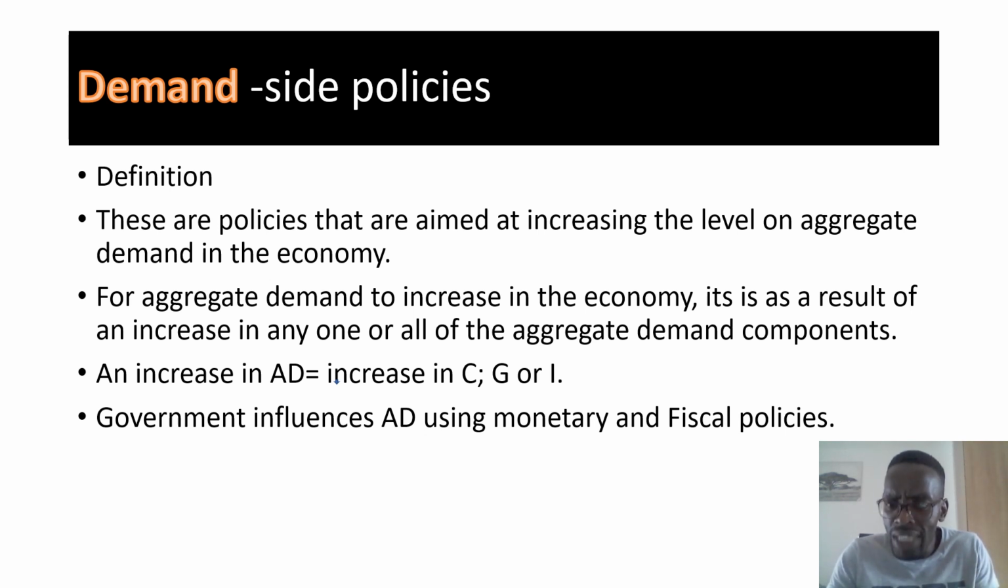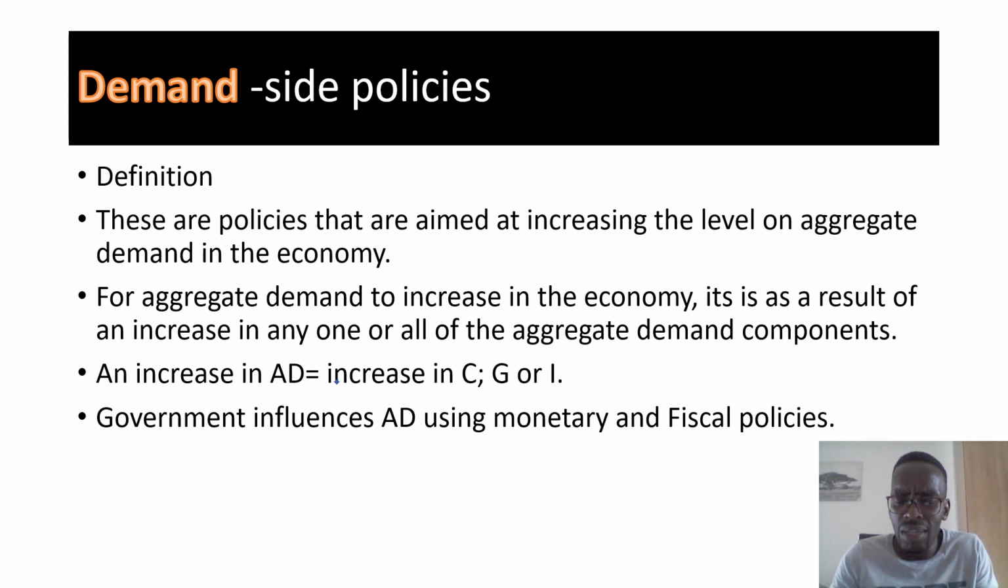For aggregate demand to increase in the economy, I think you do now understand that it is as a result of an increase in any one or all of the aggregate demand components that we once looked at in the previous videos. And an increase in aggregate demand will generally be as a result of either an increase in consumption spending by households, or an increase in spending by government, or an increase in investment spending by businesses.